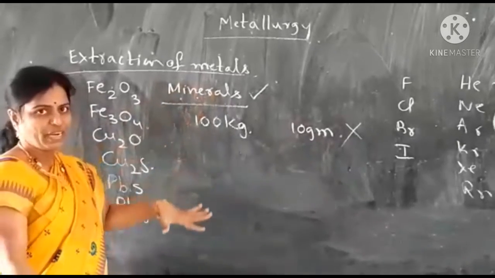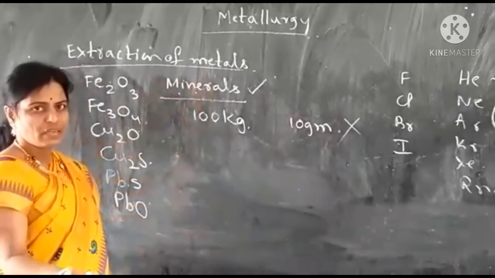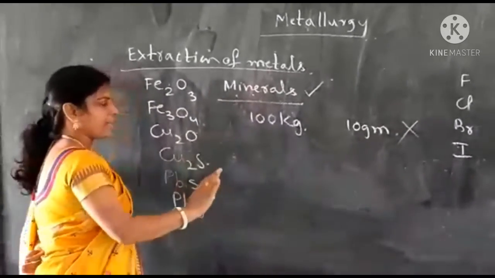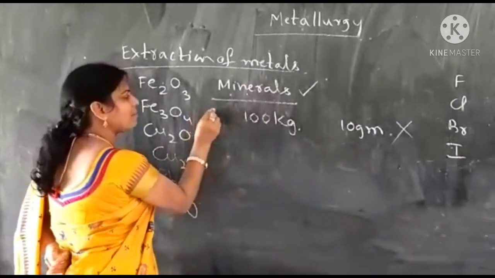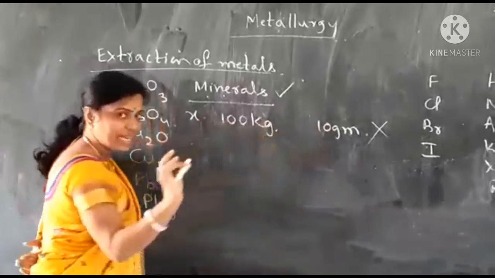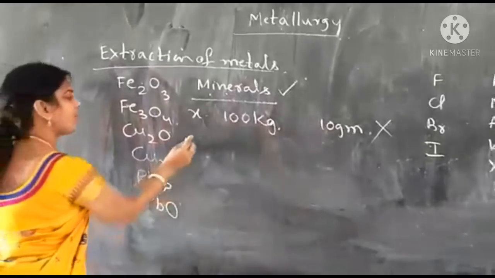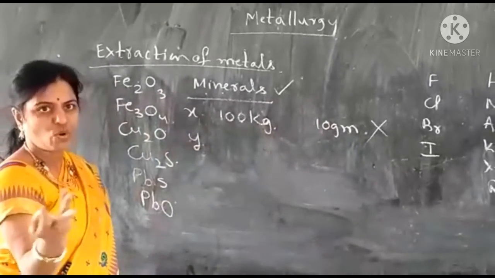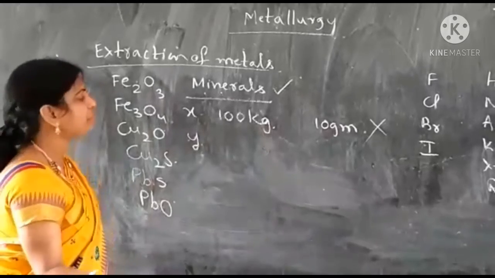But there are few minerals from which you can extract the metal in a commercial, profitable way. For example, suppose this is one mineral X, from which out of 100 kgs you could get only 10 grams. There is one more mineral, Y, that you also dig out from Earth's crust. There is no other source for getting metals.